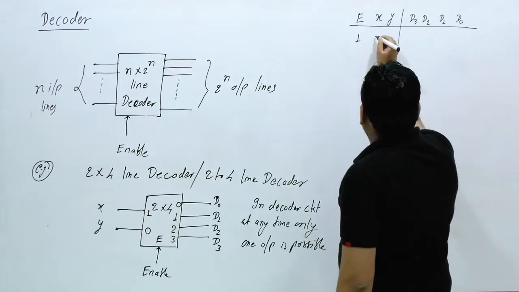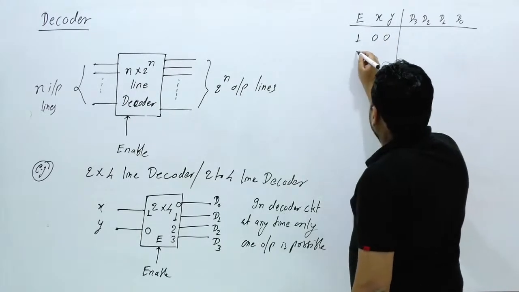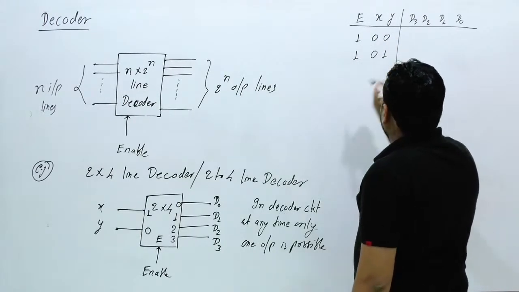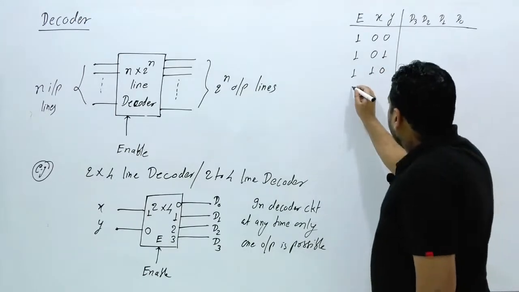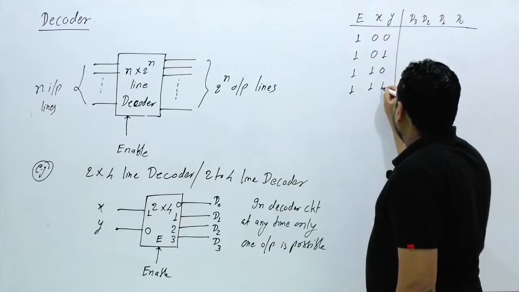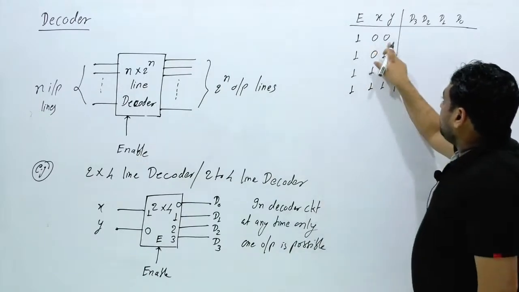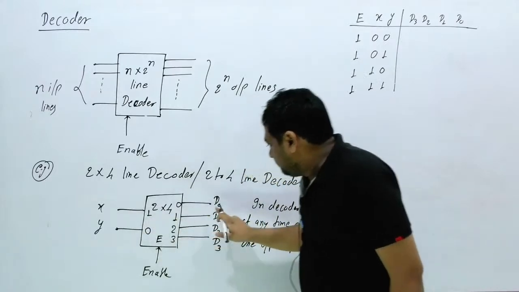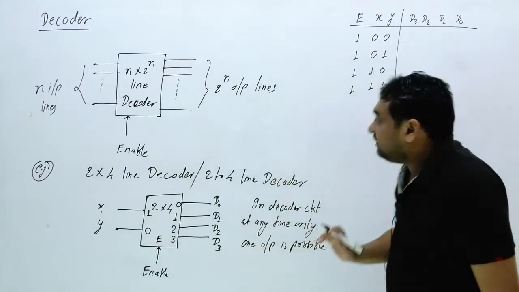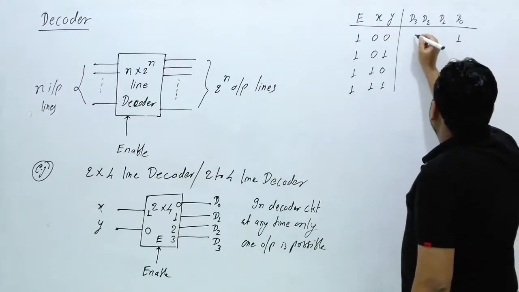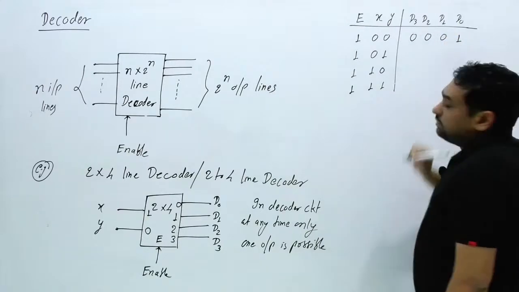Now if enable is 1, X and Y is 0 0. Enable is 1, X and Y is 0 1. Enable is 1, X and Y is 1 0. And if enable is 1, X and Y is 1 1. Clear? Now if X, Y is 0 0, then D0 will be enabled and the other 3 will be disabled. So D0 will be 1 and the remaining will be 0, 0, 0.